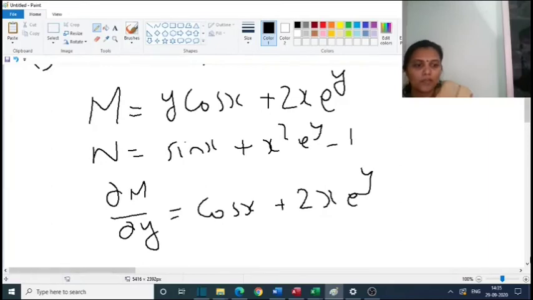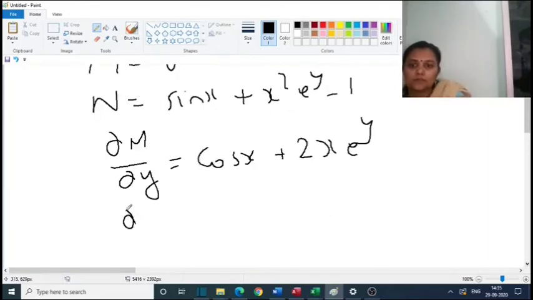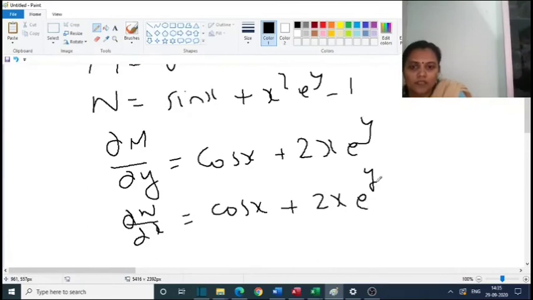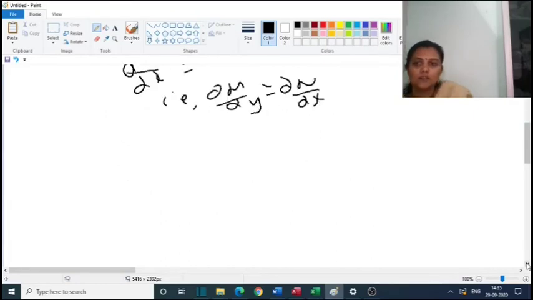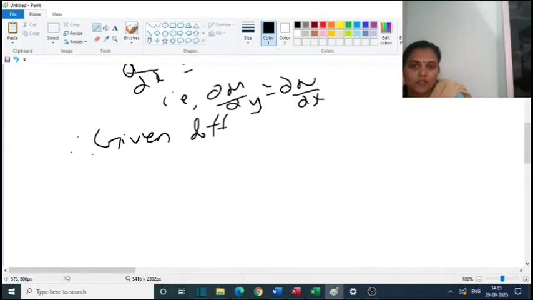And dou N by dou x: the derivative of sin x is cos x, and the derivative of x square e raised to y is 2x e raised to y. That is, dou M by dou y is equal to dou N by dou x. Therefore, the given differential equation is exact.